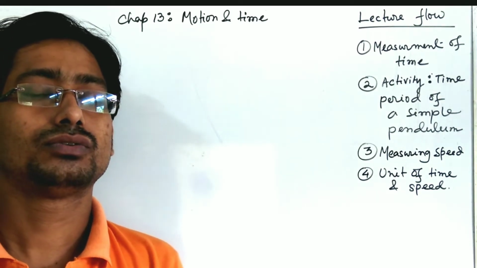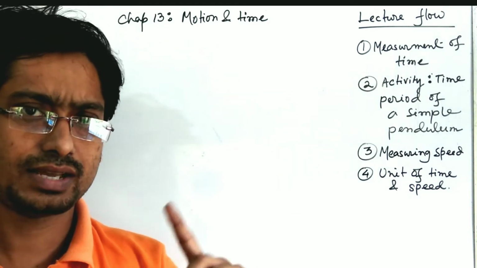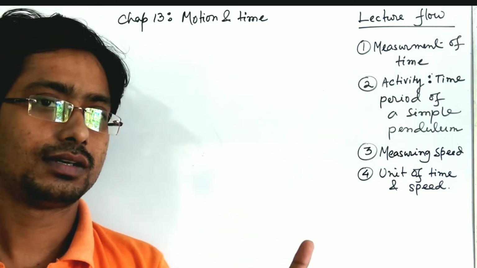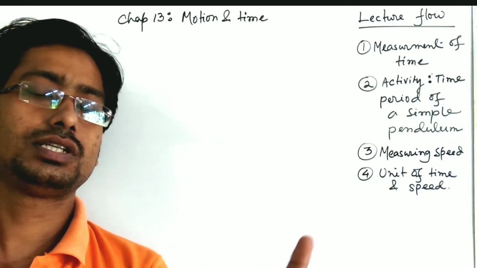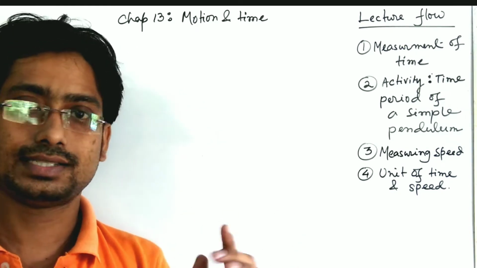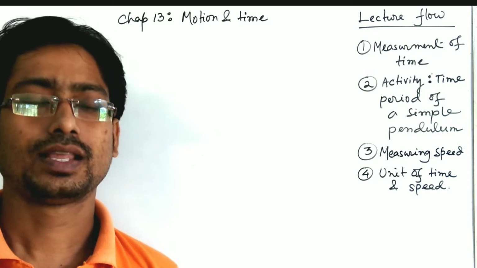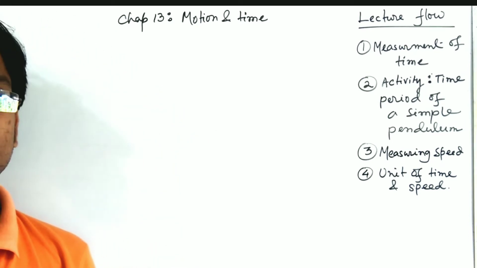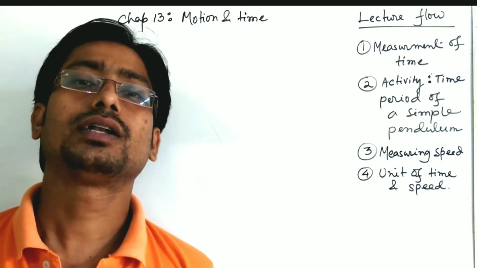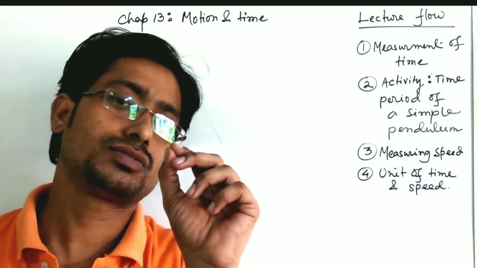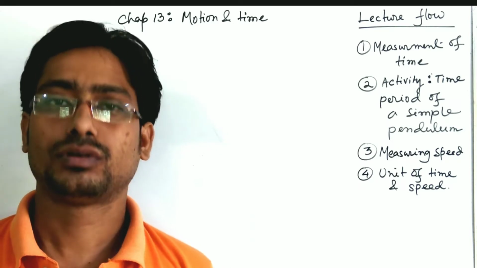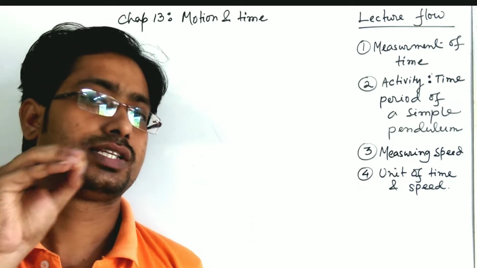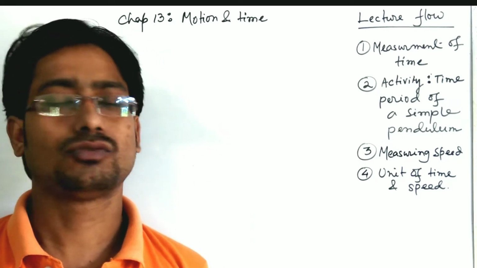If we want to measure a year, we take the earth revolving around the sun, and that is 365 days. So 365 days will be a year, and it is a periodic event. Such types of events we have taken to measure time. But if we want to measure a very small interval of time, like a second, which is normally a small interval of time, less than that is also possible.